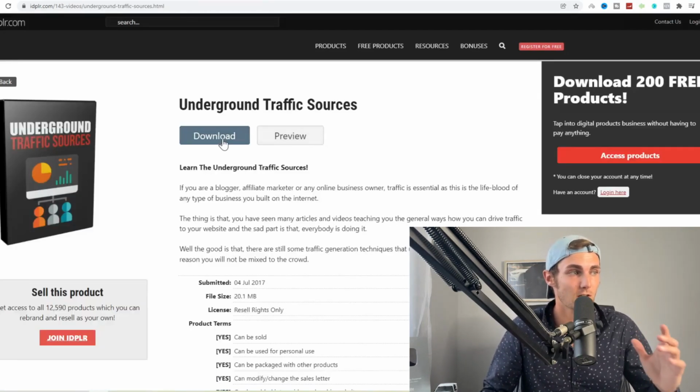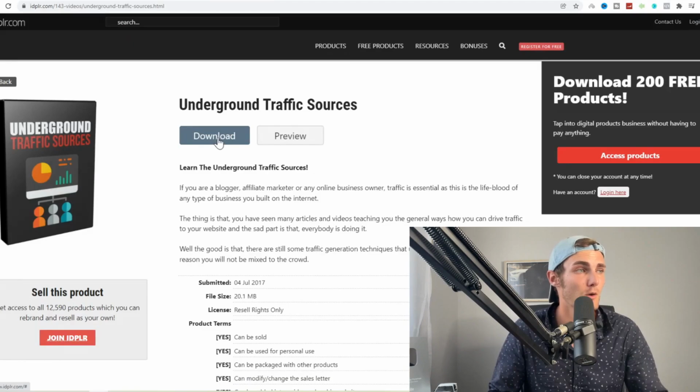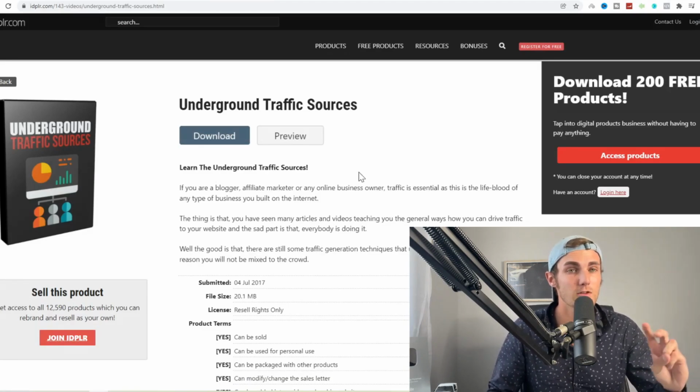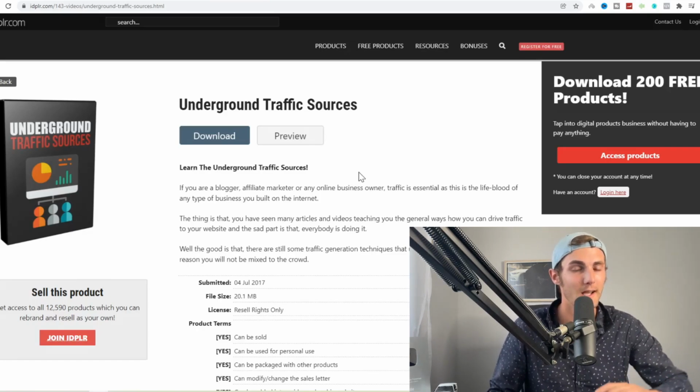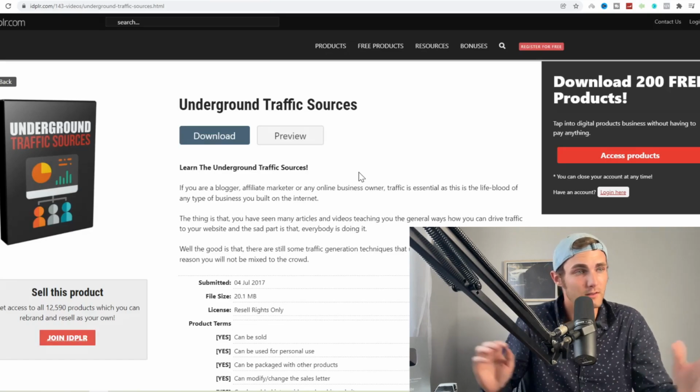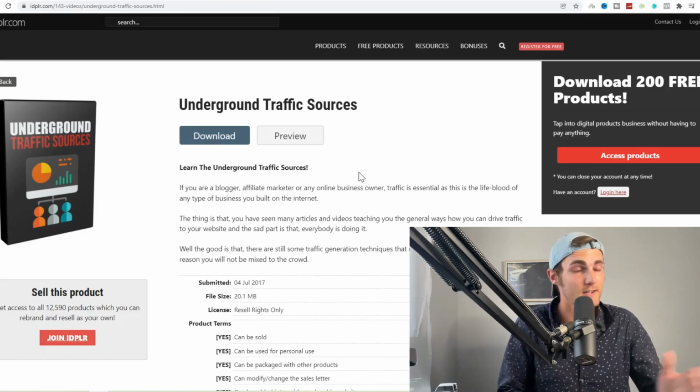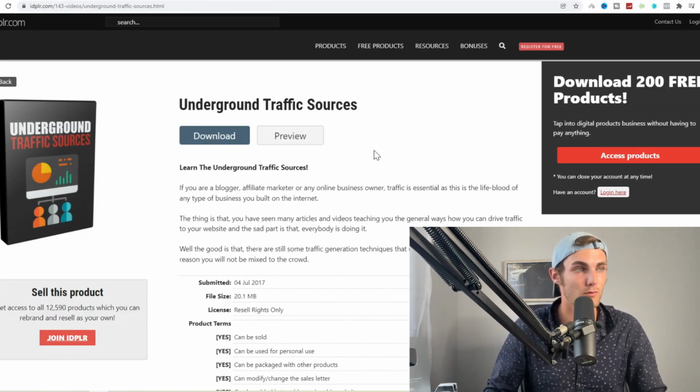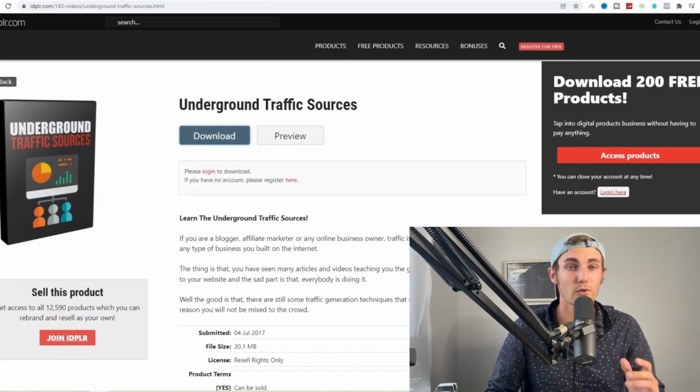All you need to do is just click on download. I think with the free account on idplr.com, you get 2 free downloads before you have to pay an upgrade to the paid package, which I think is an $80 once-off fee. And you get access to all of these products, but it's fine. The free account is more than good enough, as you can get 2 of these free downloads already. So I'm going to click on download and download this to my PC.